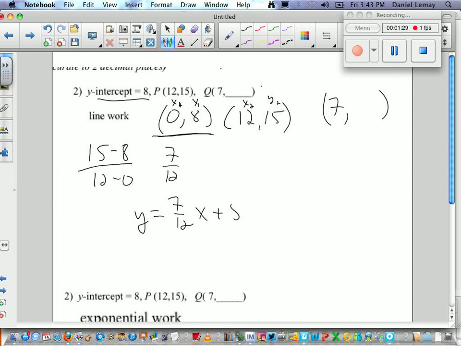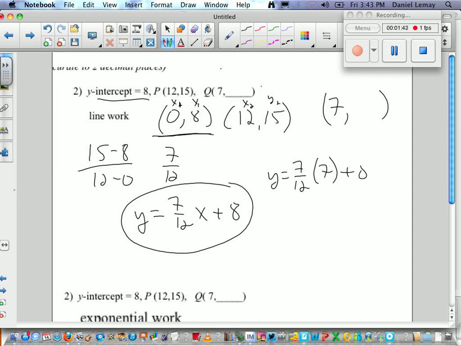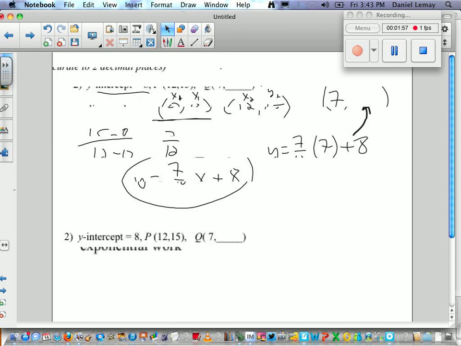And there's my model. And now to make the prediction, I'm just going to replace the x with 7. So y equals 7 over 12 times 7 plus 8, and I can crunch that on my calculator, get my answer, and that'll be the y value when x equals 7.